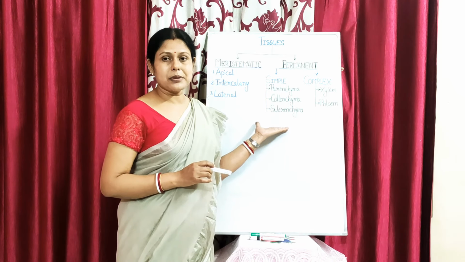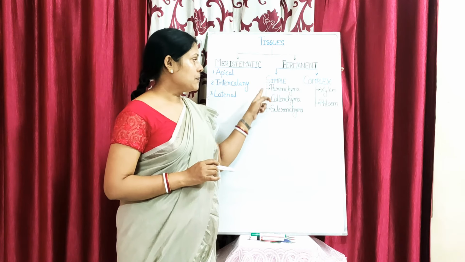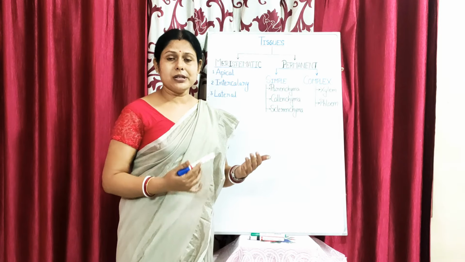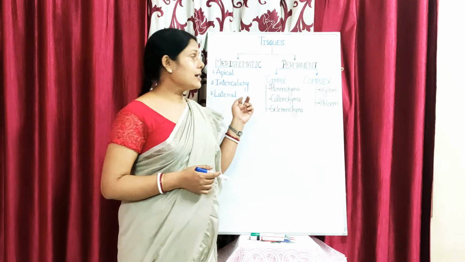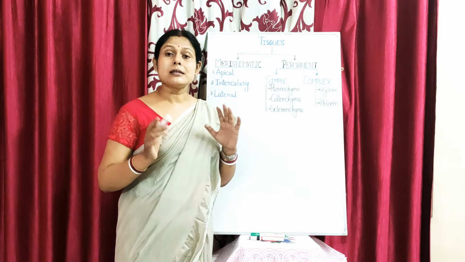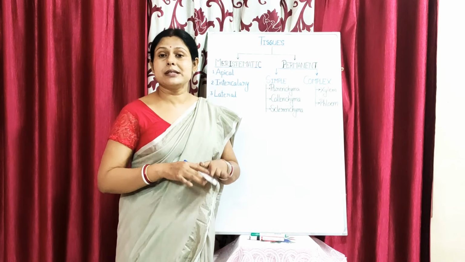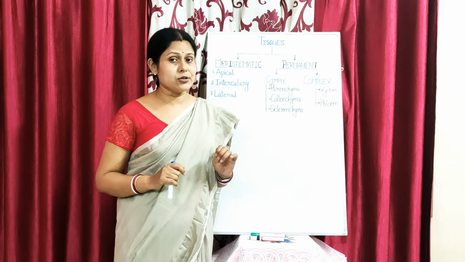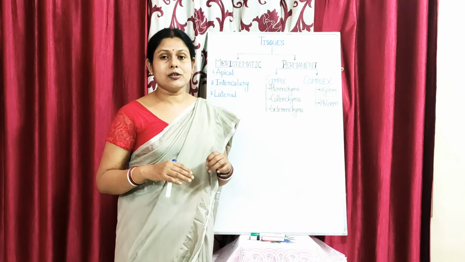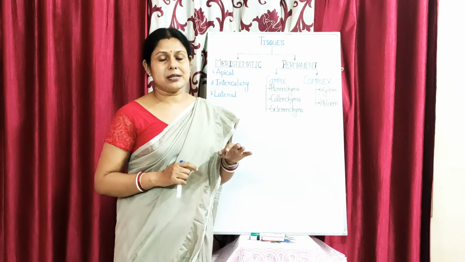First, let us see the simple permanent tissues. Now the simple permanent tissues are of three types: parenchyma, collenchyma and sclerenchyma. Now before we go deeper, one must understand that unlike the meristematic tissues which are living, the permanent tissues, some are living, some are dead. So it is not that the permanent tissues are all made up of dead cells. No, not like that. Some of them are living, but the other characteristics of the permanent tissue are different from that of the meristematic tissue.